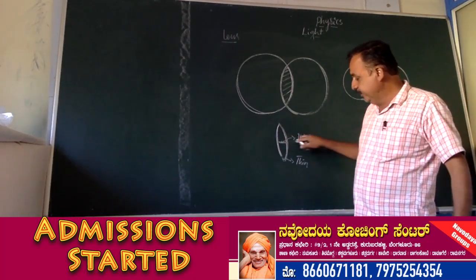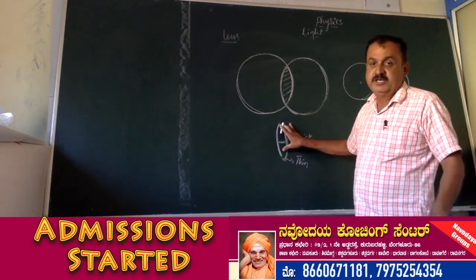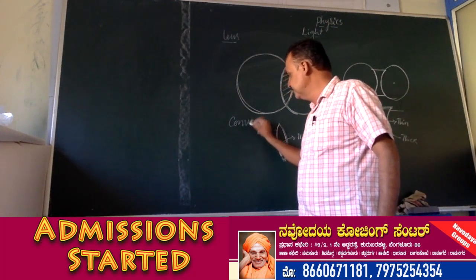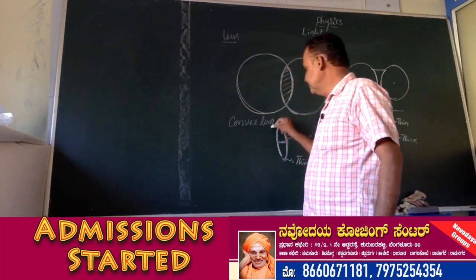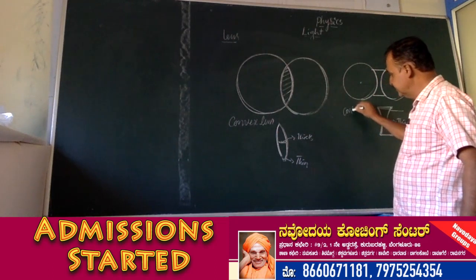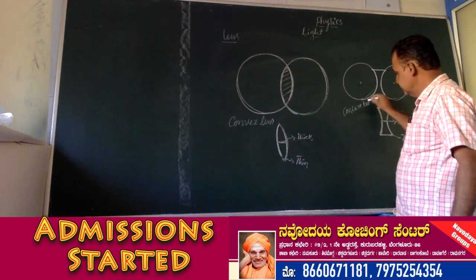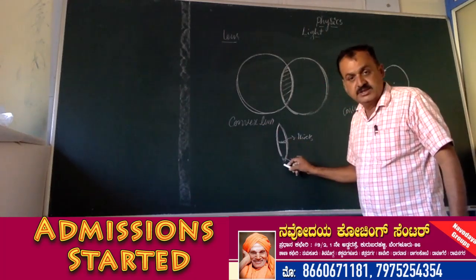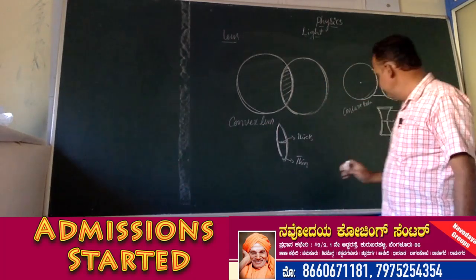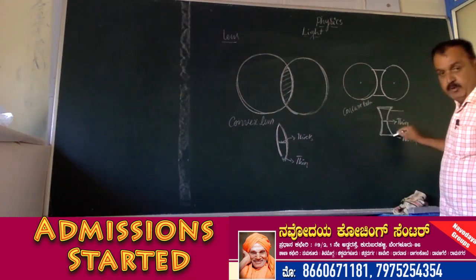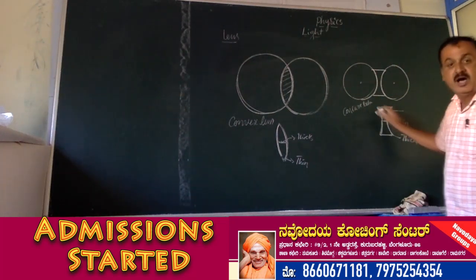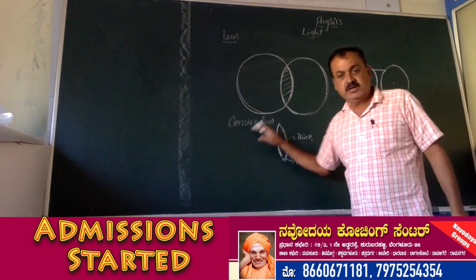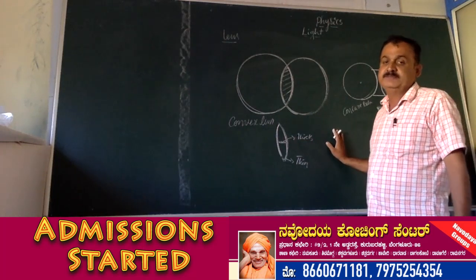So central part is thick and the edges are thin. Such a lens is known as convex lens. This is concave lens. It's simply convex lens or double convex lens or biconvex lens. This is double concave lens or biconcave lens, or simply we can say this is concave lens. So convex lens and concave lens are the two types of the lenses.